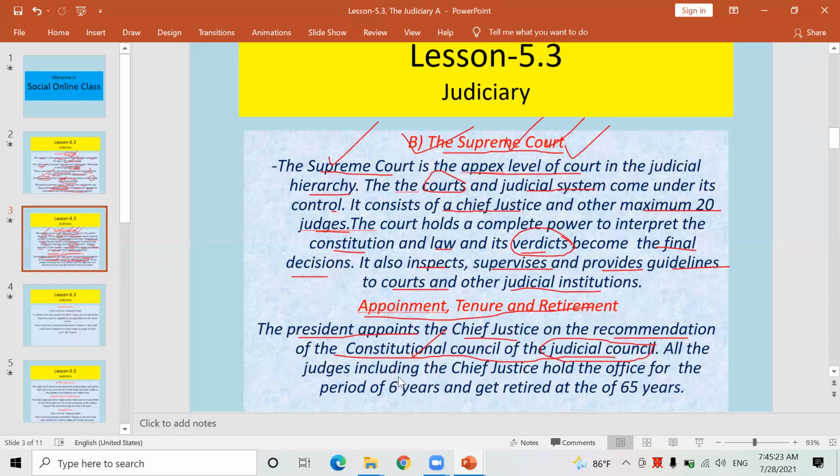Look here, all the judges, including the Chief Justice, hold the office for a period of 6 years. It means who is appointed to the post of Chief Justice and judges of the Supreme Court, they can work continuously there as Chief Justice and judges of the Supreme Court for 6 years. Their tenure will be 6 years, and they get retired at the age of 65. It is the common rule in Nepal for government officials. You might know as well.